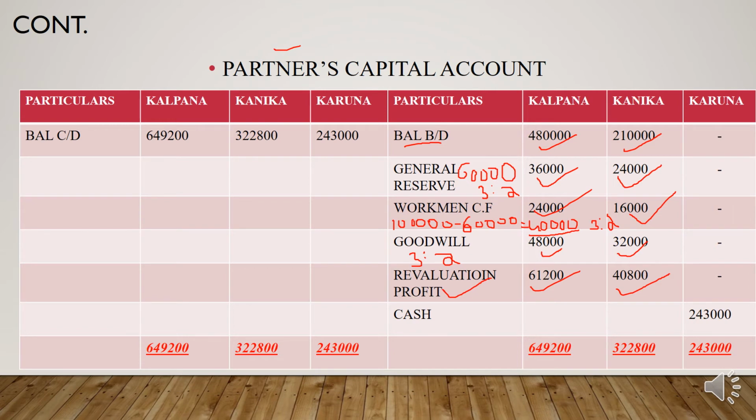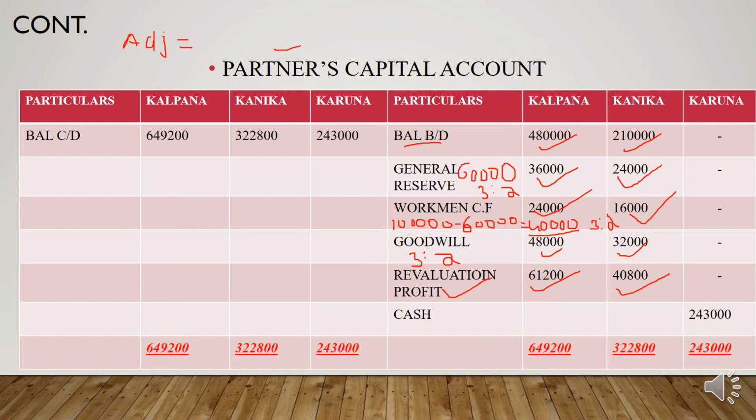Second, we find out the adjusted capital. After that, you calculate the new capital, and the last one is the new partner's capital. Here we know the old ratio, that is 3:2, and the second step is to find out the adjusted capital.